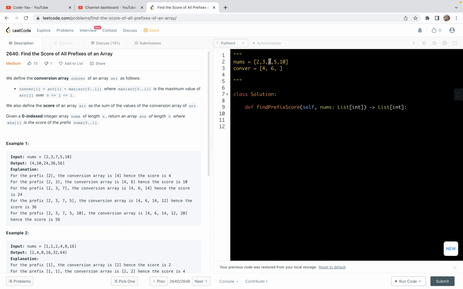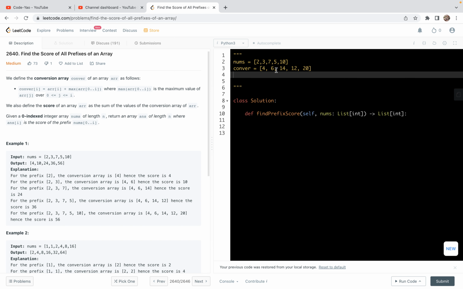And this one, the largest one, will be 7, and this number itself is also 7, so we're going to have 14. And at this 5, we know the largest one up to now is 7, so 5 plus 7 will be 12. And this 10, because this is the maximum one, we just double it. So we get 20. So this will be the conversion array.